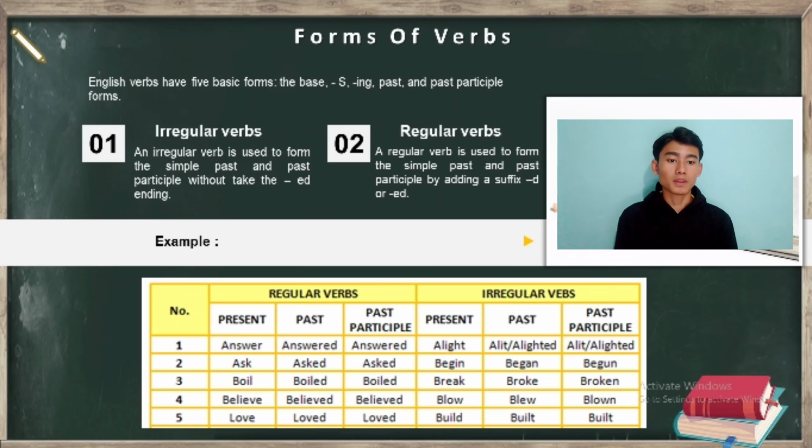A regular verb is used to form the simple past and past participle by adding the suffix d or ed. For example, regular verb: answer, imprison, and past answered, and the past participle answered. In irregular verb, begin in the present, past began, and the past participle begun.